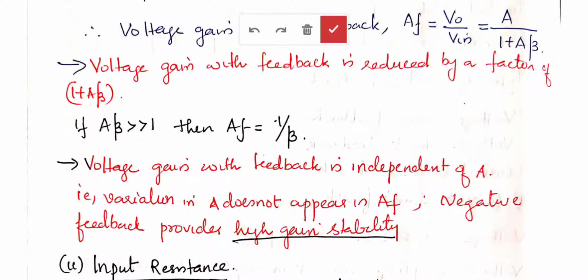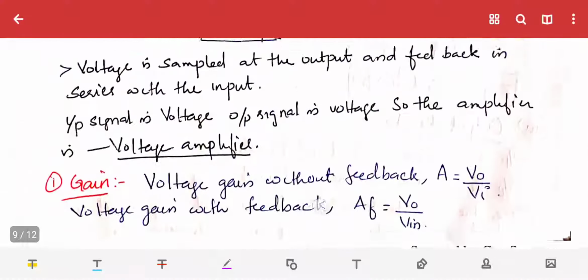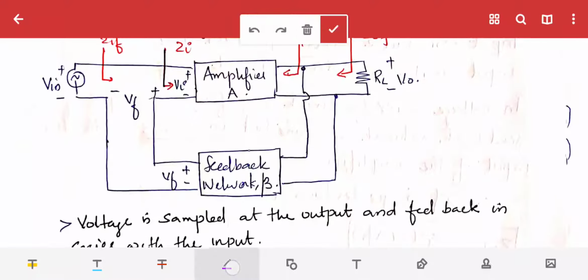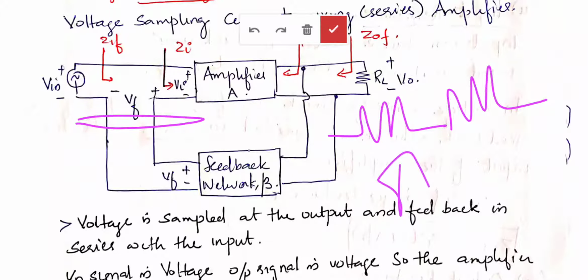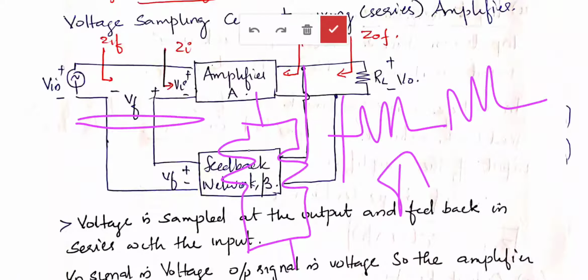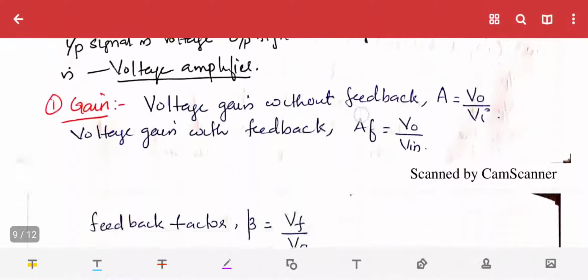Next is input resistance. At the input we have a series connection. We know that under series connection the overall resistance will increase, and at the output we have a parallel connection, so the overall resistance under parallel connection will decrease. We can tell this directly without going into much detail.